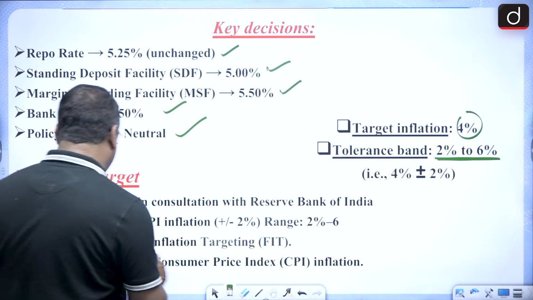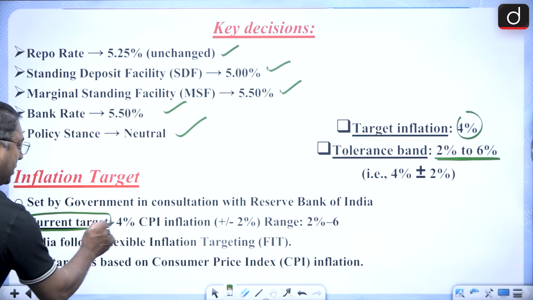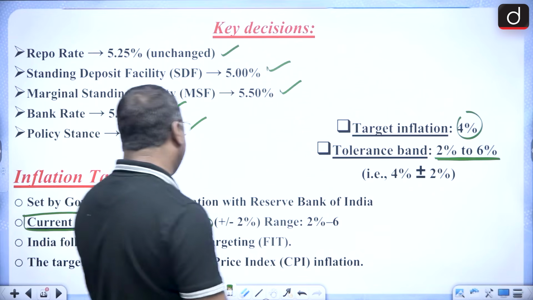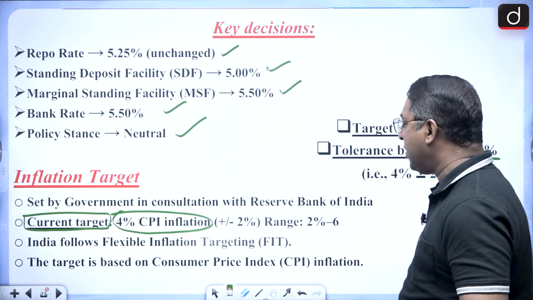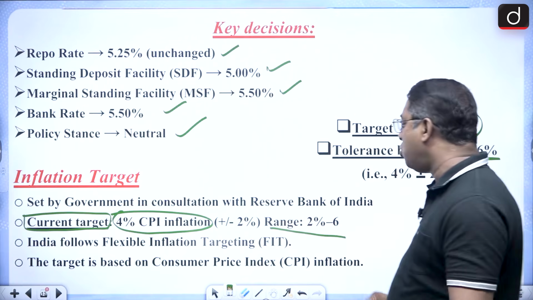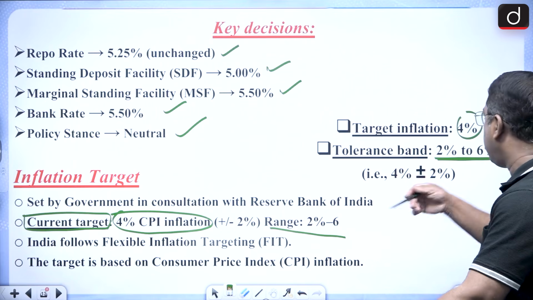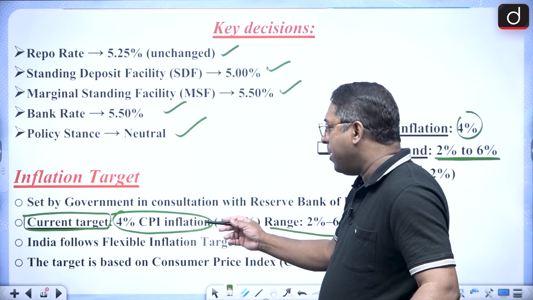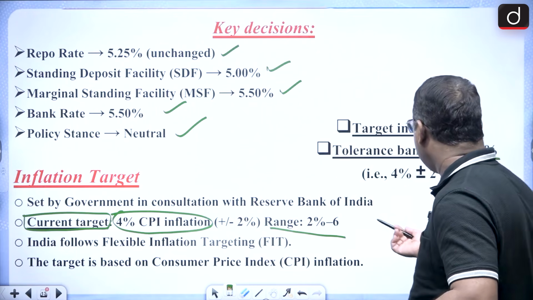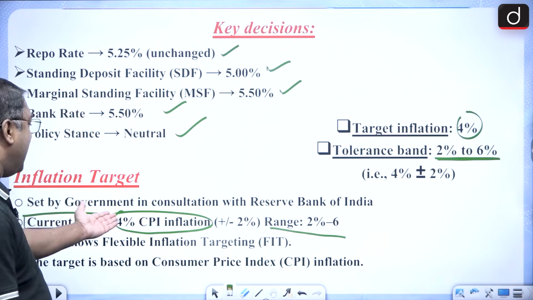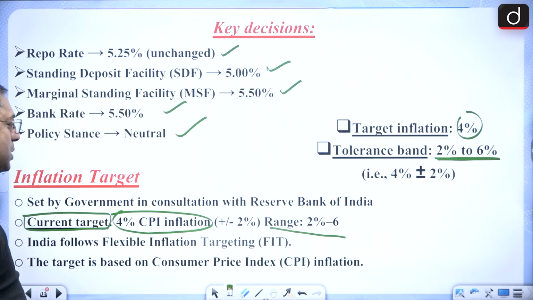And the current inflation target, remember it, is 4% of the consumer price index inflation, and the range is 2 to 6. 2 to 6 is the tolerance band. So 4% minus 2 or plus 2: minus 2 becomes 2%, and plus 2 becomes 6%. So that's why the range is 2 to 6%.